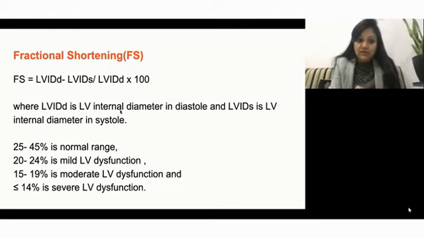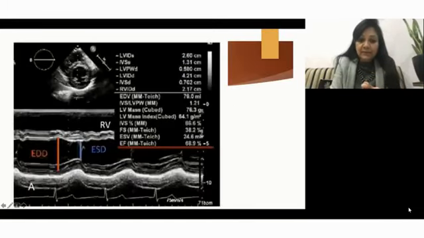So fractional shortening is based on the LV internal diameter. How is it taken? It is taken in M mode. So you take a short axis of the LV and put on M mode. You just press the knob of M mode, and when you take the short axis of the LV and the M mode knob is pressed, something like this will come. This is the M mode of the LV, and what is seen is only a one dimensional structure. Whatever is happening only on this one line has come over here.